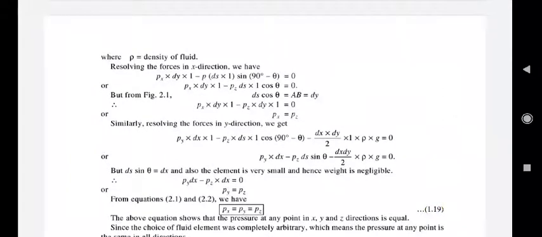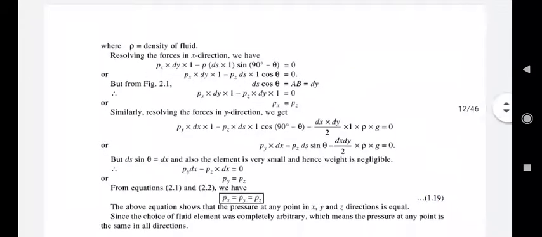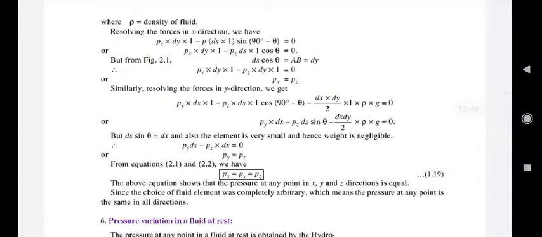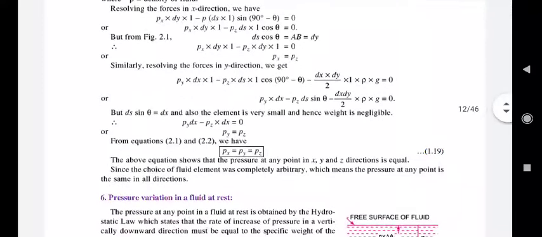Resolving this one and considering ds cos theta as AB, which is equal to dy, we will get Px is equal to Pz. Similarly, resolving the forces in the vertical direction or y direction, we will get Py is equal to Pz. Here ds sin theta is considered as dx.